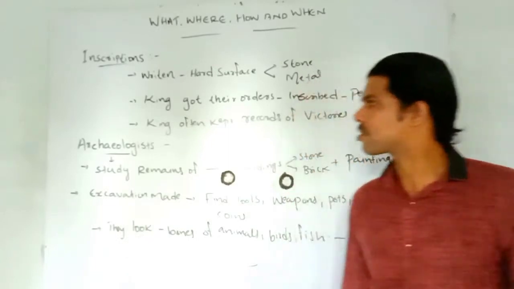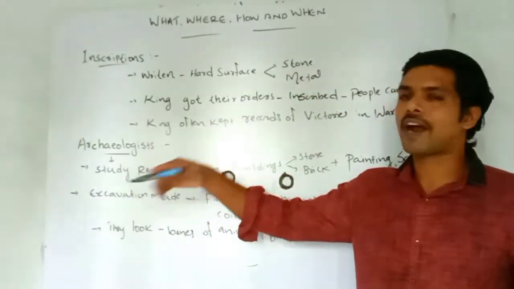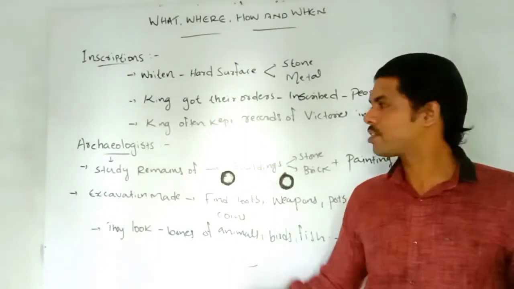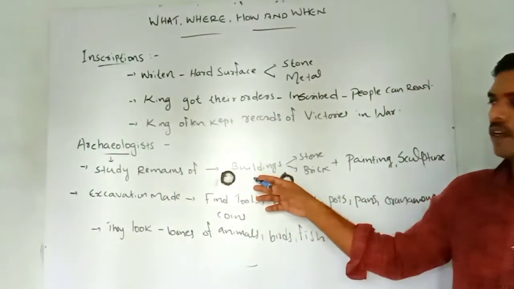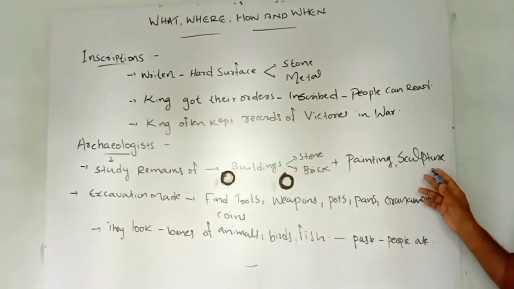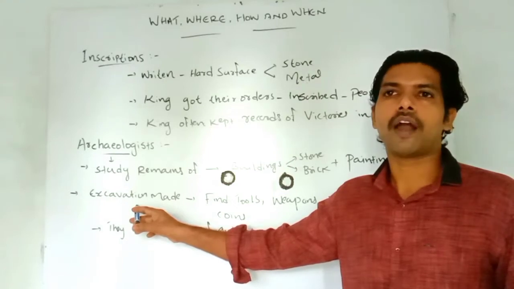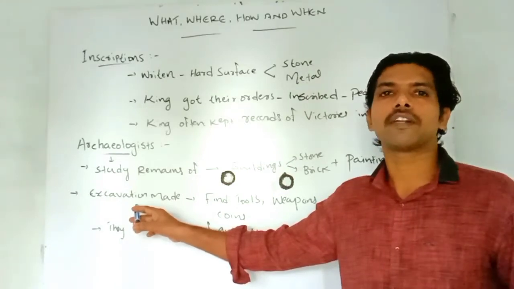So once again, the most important one, archaeologists. Archaeologists try to find out about the past and study the remains of buildings, stones, bricks, paintings and sculpture. They carry out excavations to get tools and especially historical remains.